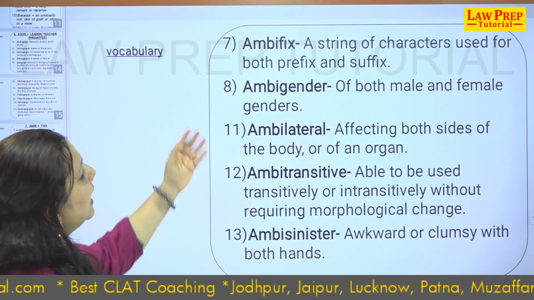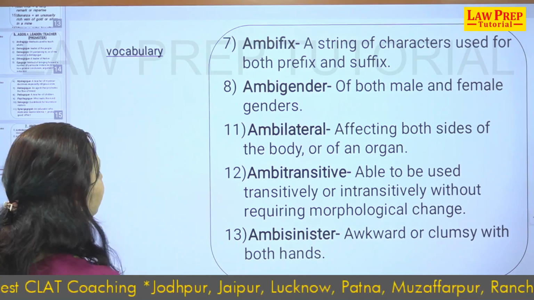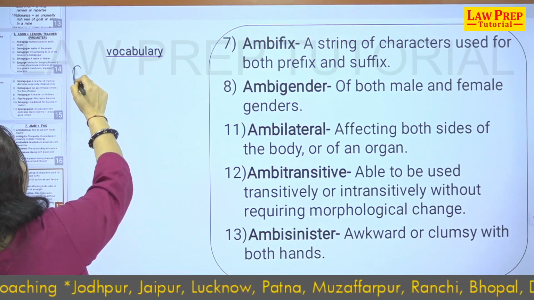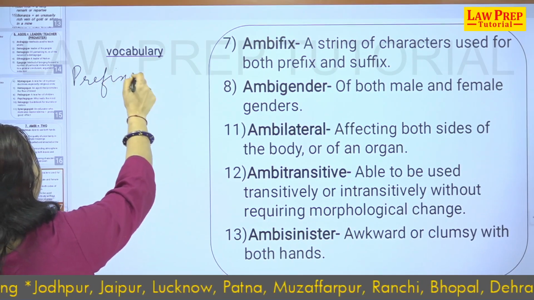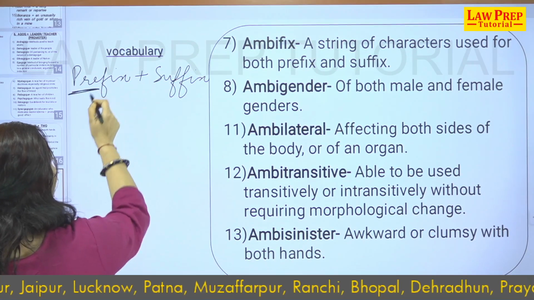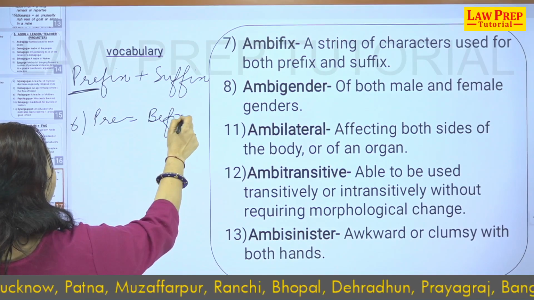Turning to the next word, ambifix. It is a string of characters used for both prefix and suffix. So, that means you have prefix and you have suffix. Prefix is before, pre-root, before, right?